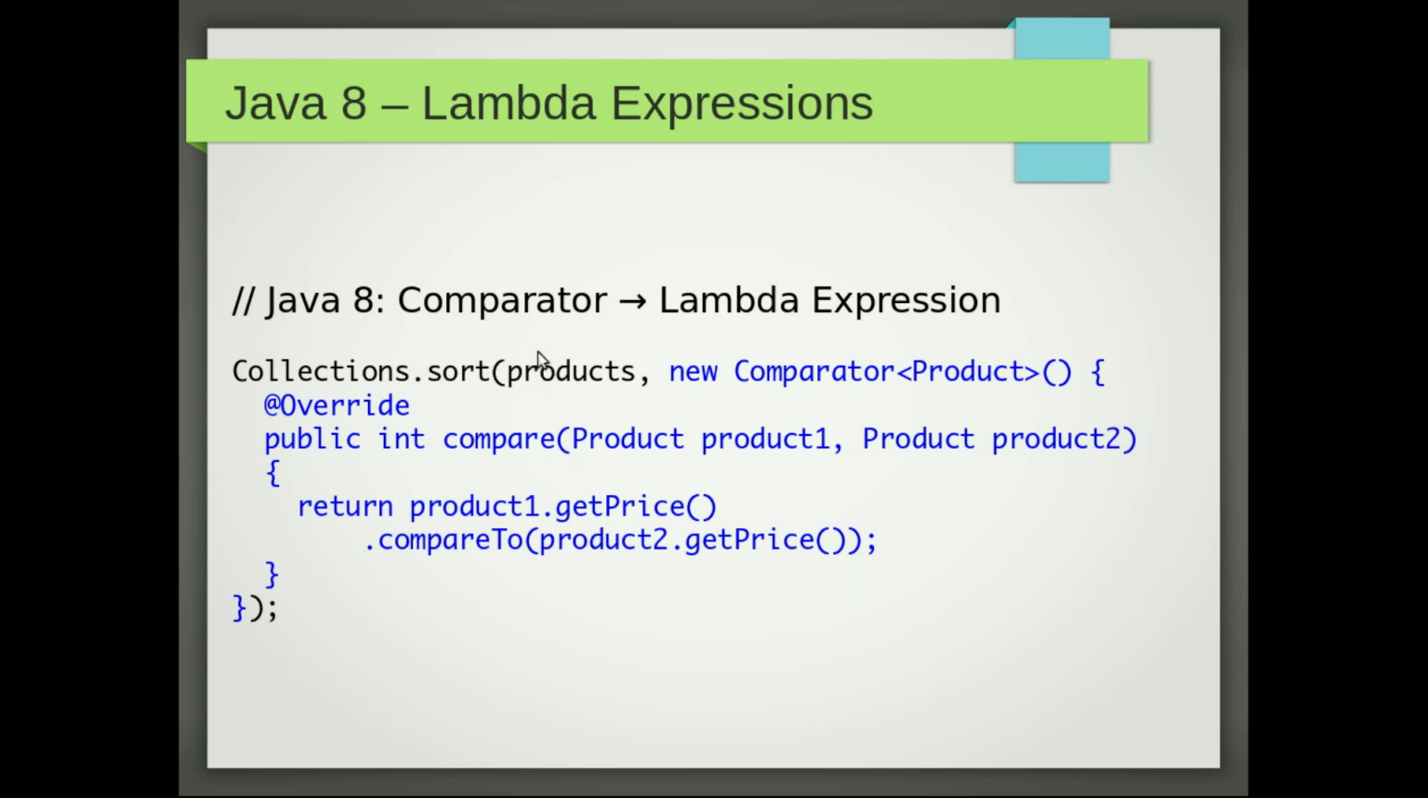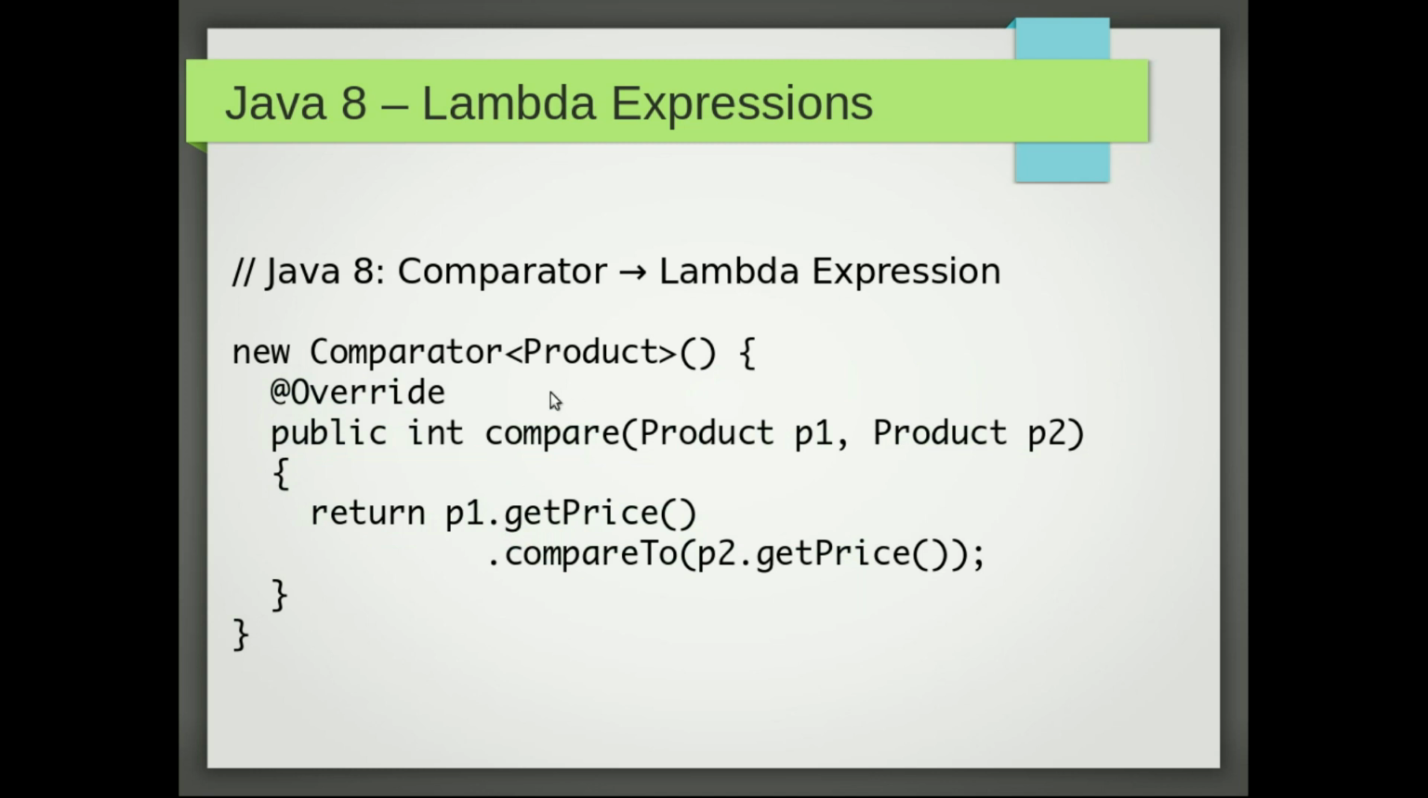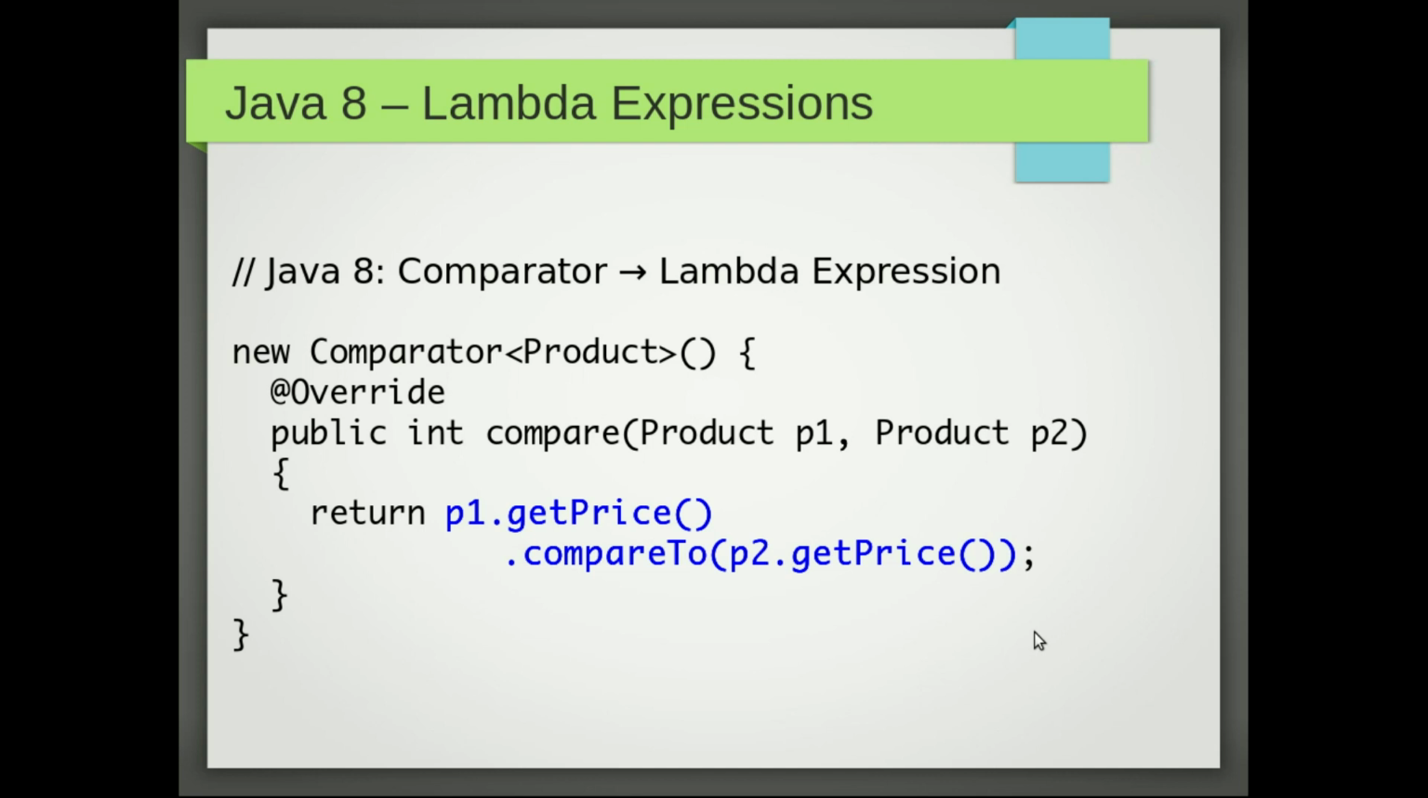So you pass this product list to this collection sort method, and we did this comparator on anonymous class object. So I'll work on that one. I'll convert this comparator into lambda expression. So think about the most important part of this code. That is just this method body, right? That's where the actual comparison happens, right? So that's the most important part, and that's also what I'm most interested in, right?